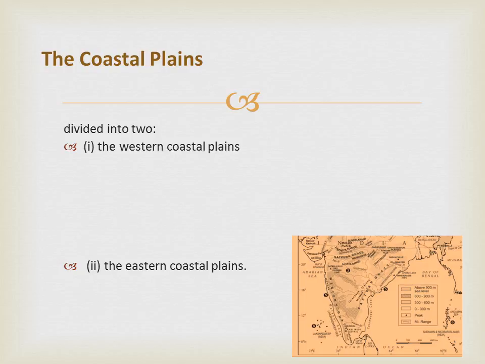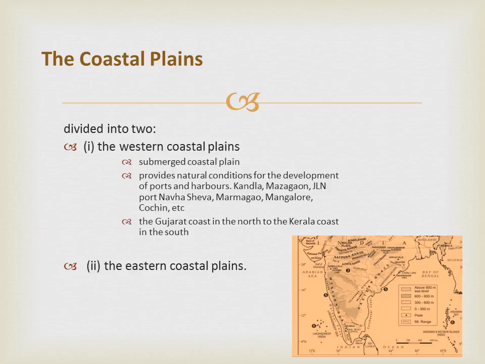First we'll see about the western coastal plains. The western coastal plains are an example of a submerged coastal plain. It is believed that the city of Dwarka, which was once a part of the Indian mainland situated along the west coast, is submerged underwater. Because of this submergence, it is a narrow belt and provides natural conditions for the development of ports and harbors. Mangalore, Cochin, etc. are some of the important natural ports located along the west coast.